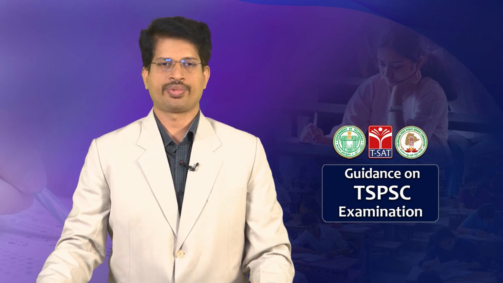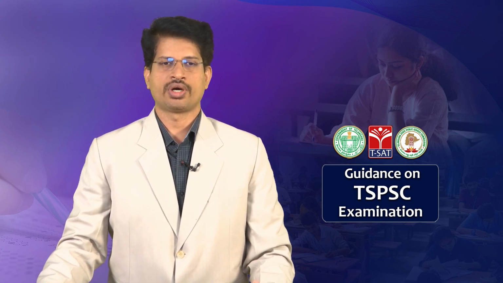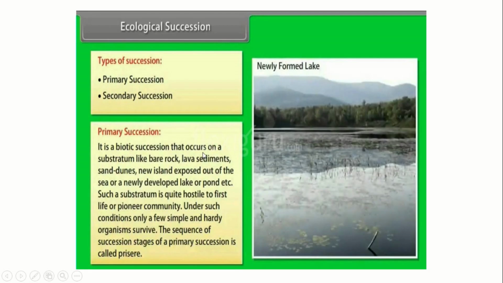In the case of primary succession, it is a biotic succession that can occur on a substratum like bare rock, lava sediments, sand dunes, new islands exposed out of the sea, and newly developed lakes, ponds, etc. Such a substratum is quite hostile to the first life or pioneer community.